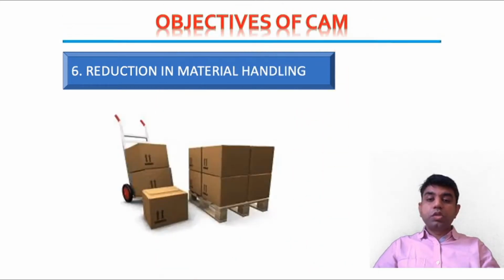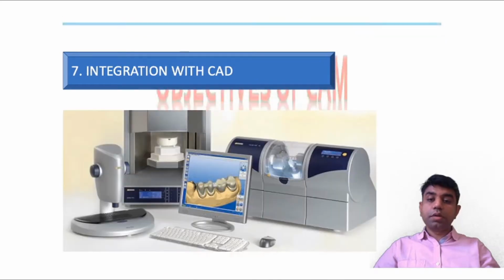Another objective is the reduction in material handling. A lot of time is utilized just in the transfer of material in the industry, especially when it is being driven with the help of manual labor. But if you achieve this automation, or have a particular hardware setup, then as per the instructions given to the machine, this entire material handling process works. So that can reduce the material handling time.